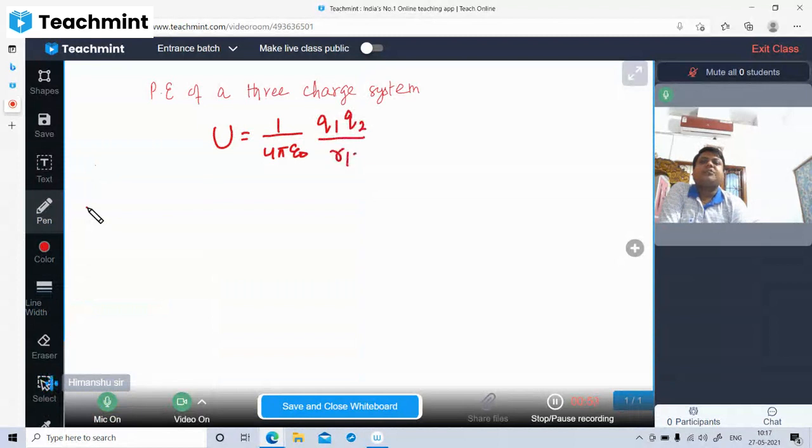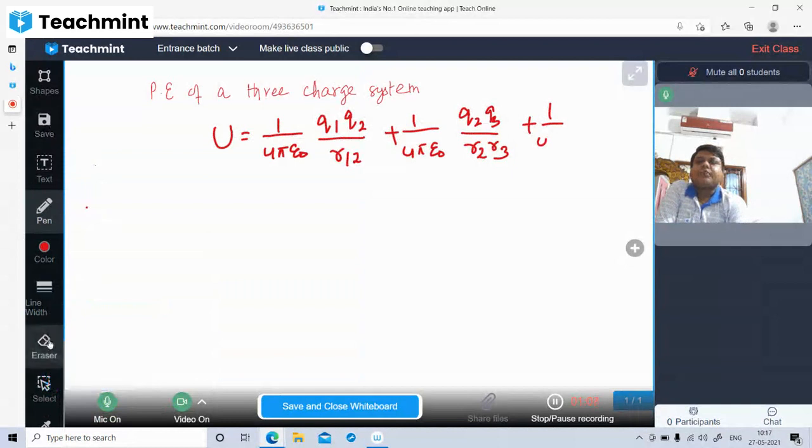So Q1 Q2 upon R12, plus 1 by 4 pi epsilon naught Q2 Q3 upon R23, and 1 by 4 pi epsilon naught Q1 Q3 upon R13. So this is called the expression of potential energy.